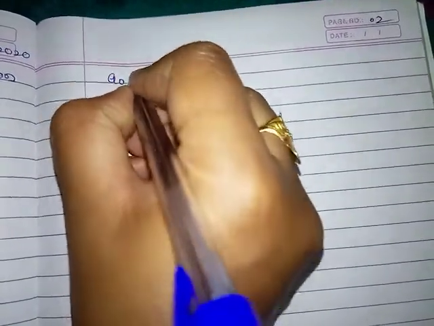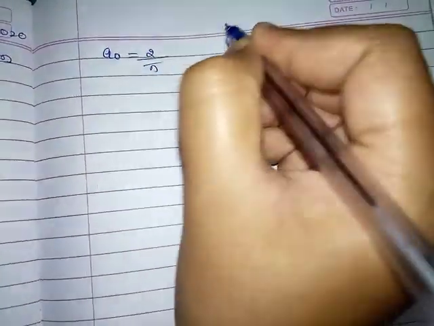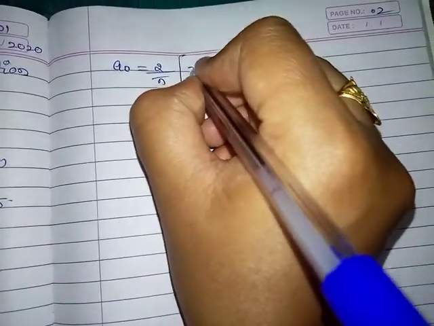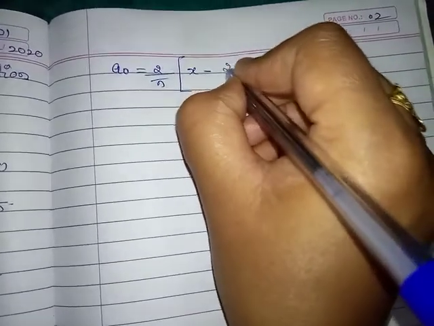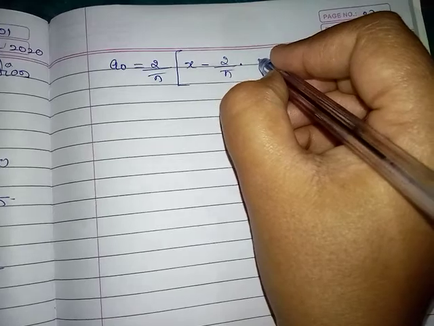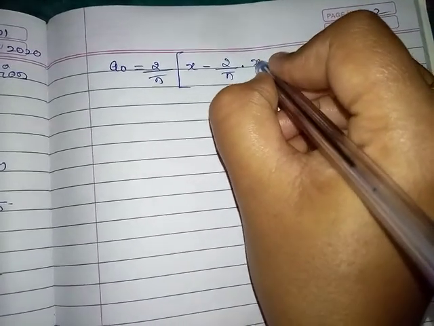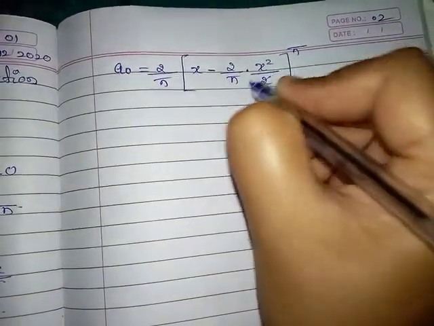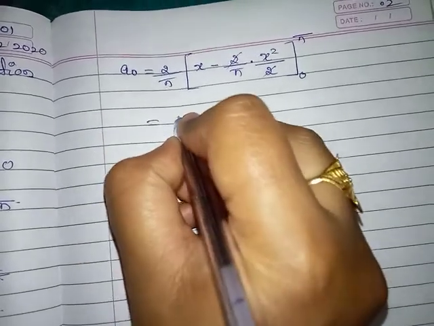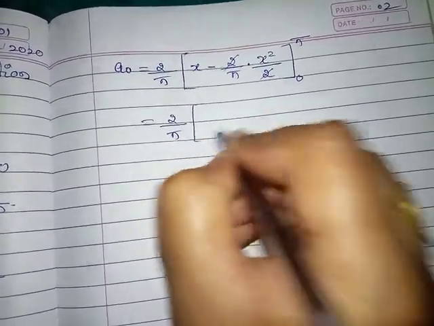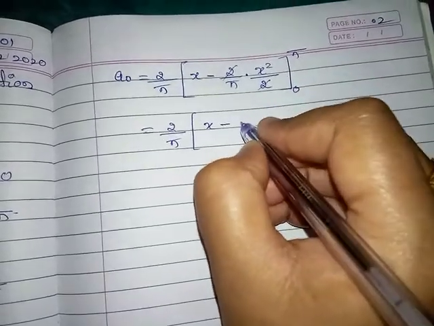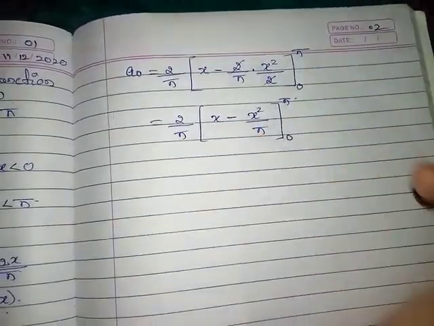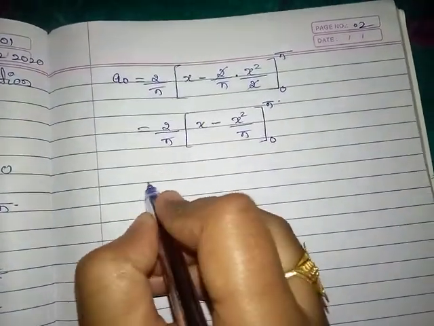Therefore, a naught is equal to 2 by pi, integration of 1 is x minus 2 by pi as it is into integration of x, which is x square divided by 2, limits from 0 to pi. 2 gets cancelled. 2 divided by pi, remaining is x minus x square divided by pi, limits from 0 to pi. Now apply the limits.